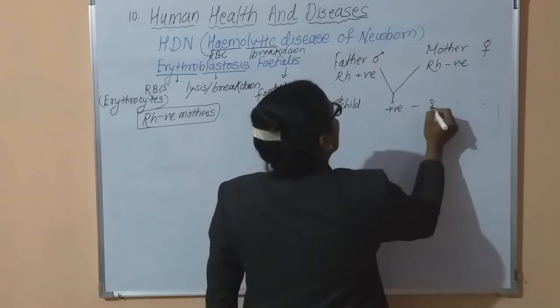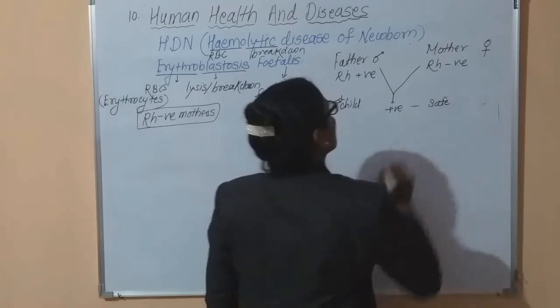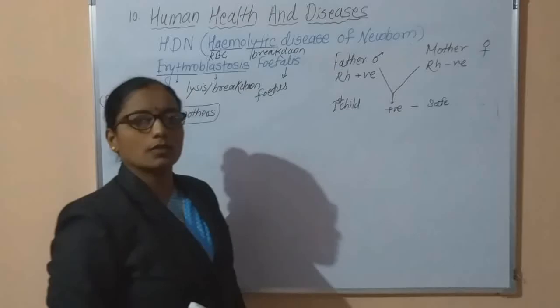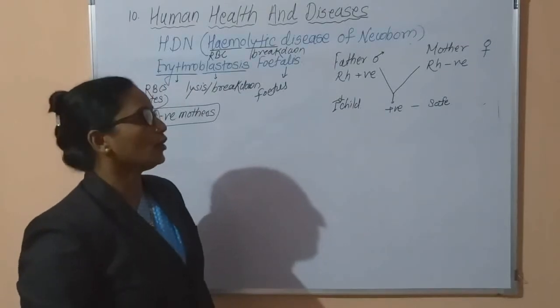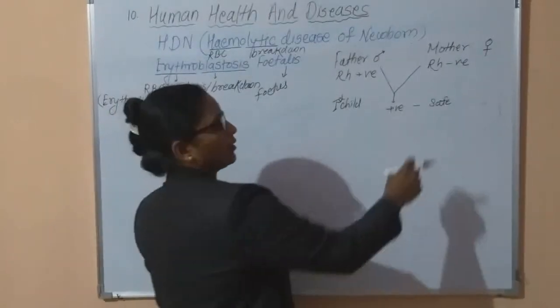Now this child is safe. In the first pregnancy there is no danger to the first child.